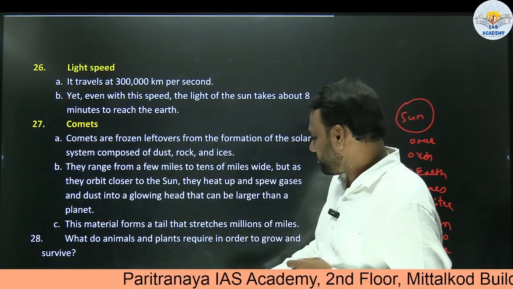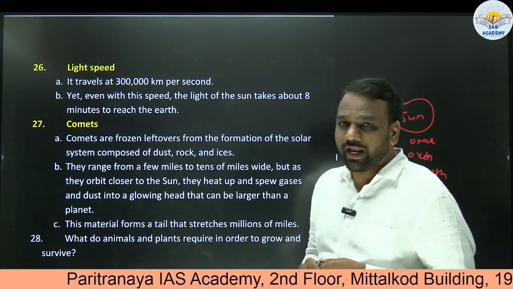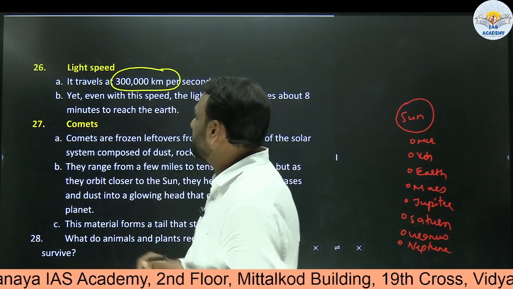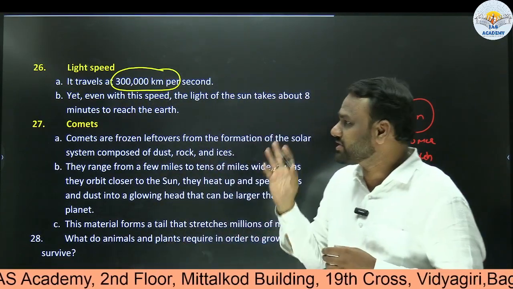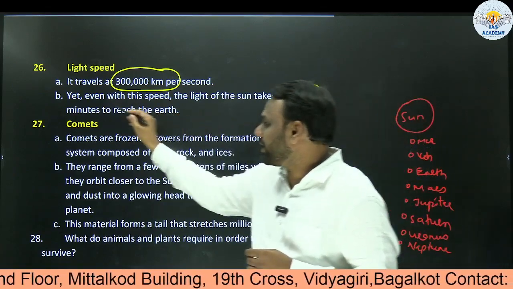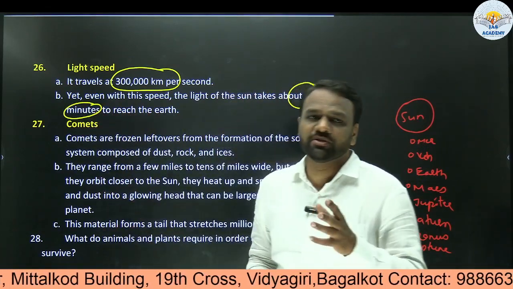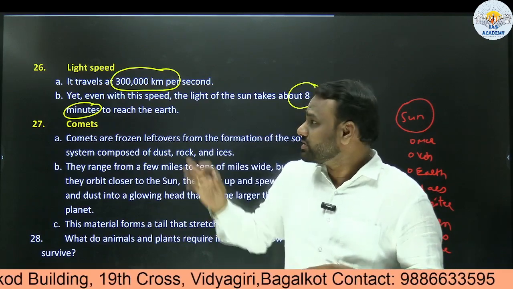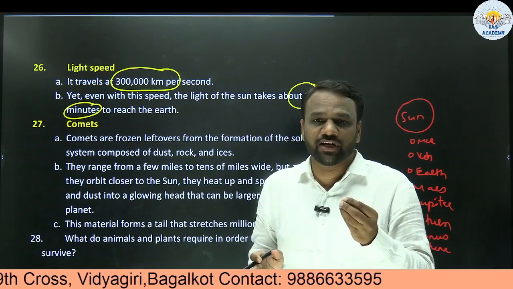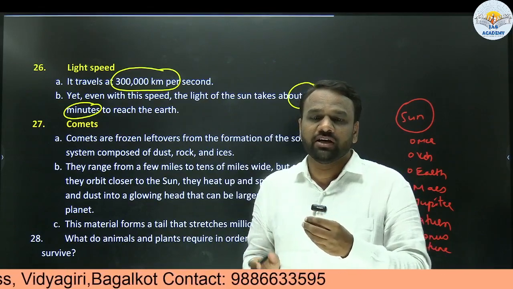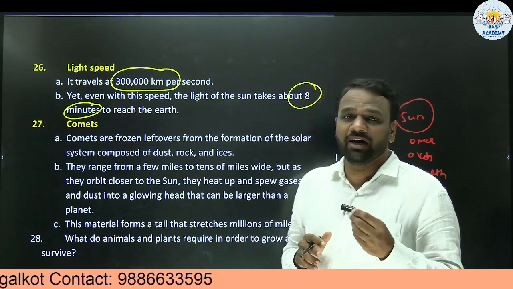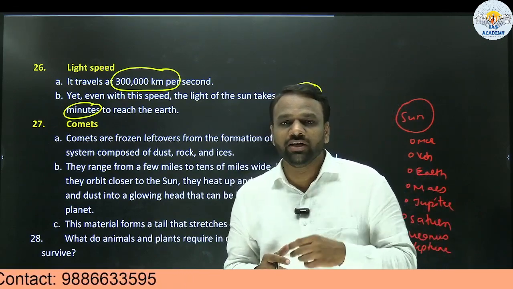Next, light. What is the speed of light? 300,000 kilometers per second. Per second, light travels at such a speed. But even with this speed, it takes almost 8 minutes for light to reach Earth from the Sun. Despite such a high speed, a ray of sun which has emanated from the Sun takes almost 8 minutes to reach Earth. So this indicates the distance between Earth and Sun, how far the Sun is.